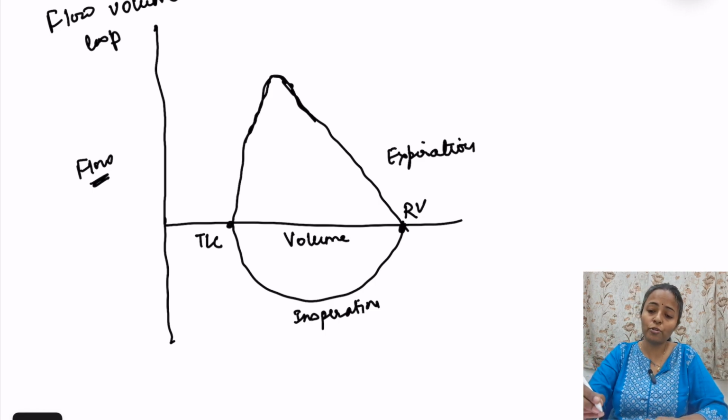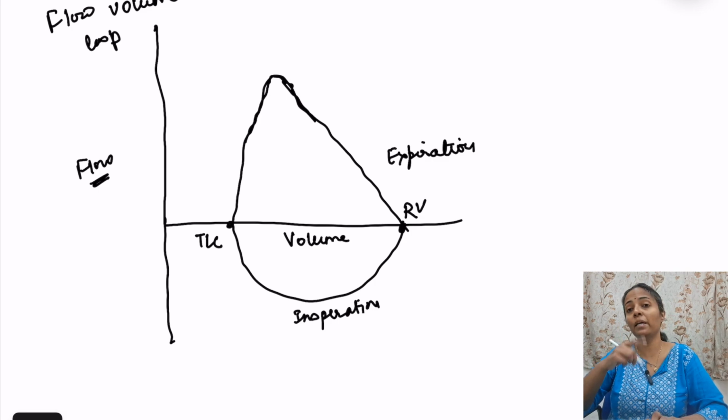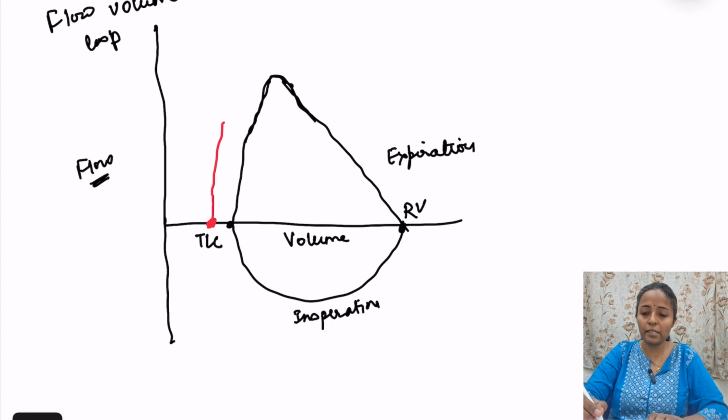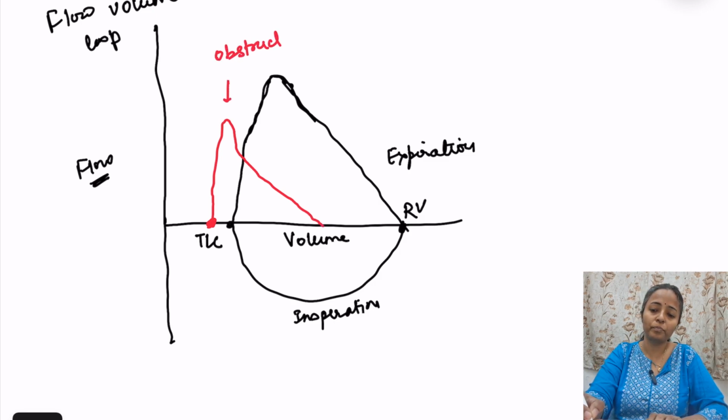So in obstructive lung disease किसमें problem है? Airway resistance में main problem है. तो ये जो इधर है lung filling, actually वो थोड़ी ज्यादा होती है, okay, क्योंकि exhale the person is not able to exhale completely. तो the graph is something like this, and then here is a scooping. Okay, it goes like this. Okay, so this is obstructive lung disease flow volume loop.